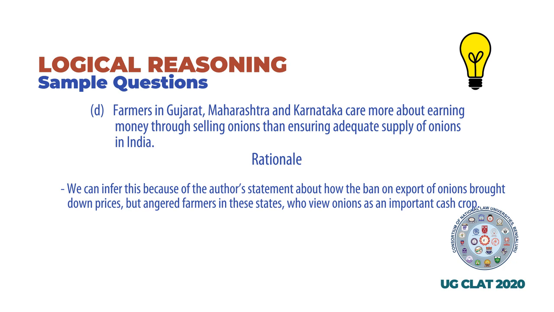We can infer this because of the author's statement about how the ban on export of onions brought down prices but angered farmers in these states who view onions as an important cash crop. Since option A directly contradicts this statement, A cannot be the correct answer. There is nothing in the passage to support either B or C, and so neither of these can be the correct answer.